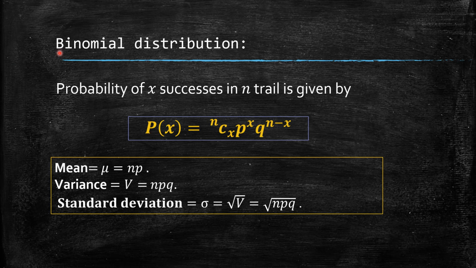In my last video I took the binomial distribution. Suppose a random experiment has only two possible outcomes, success and failure, and is repeated n times.